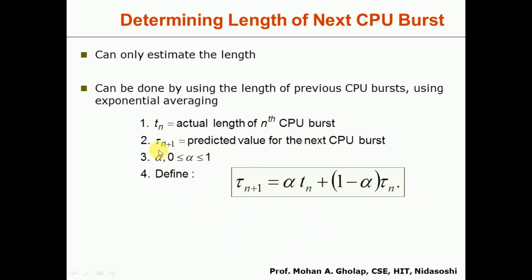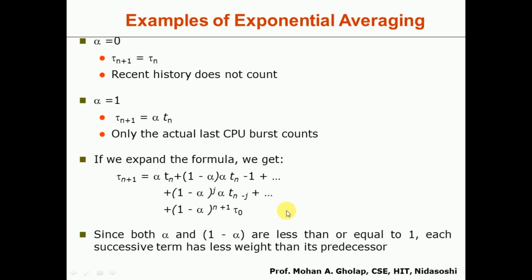Here alpha is a value between 0 and 1, and it indicates the influence of the old value. Based on alpha, we have some possible cases. If alpha is equal to 0, tau of n plus 1 equals tau of n, meaning the next CPU burst is exactly equal to the previous one.